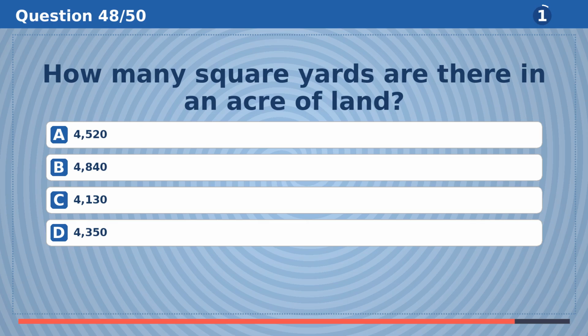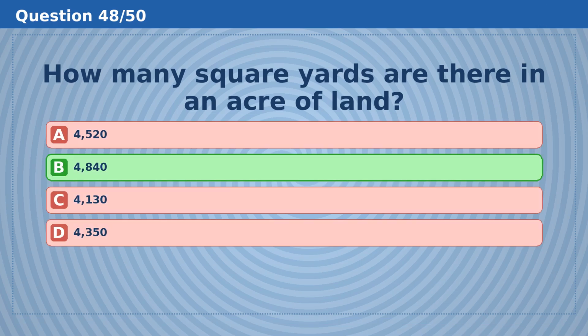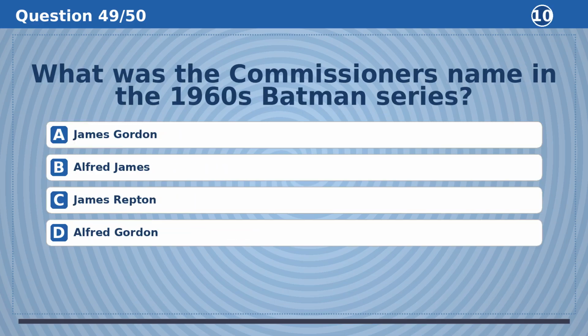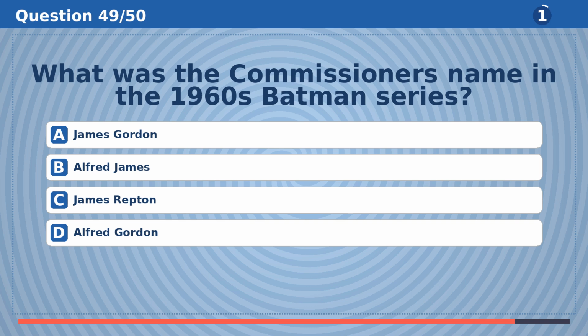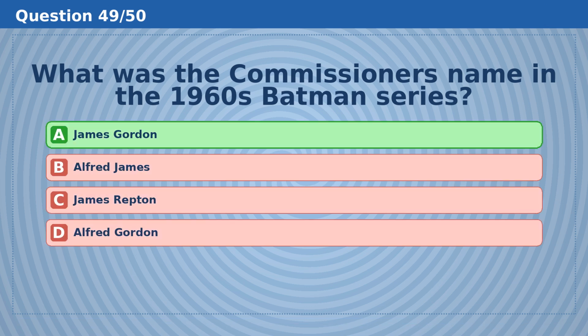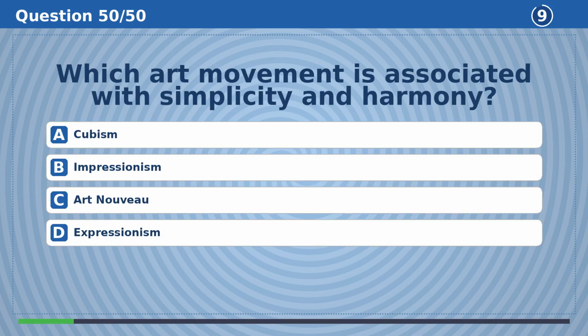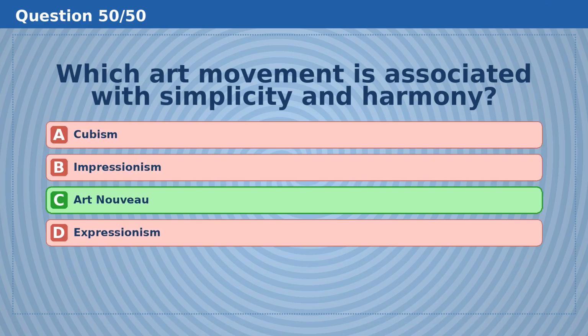How many square yards are there in an acre of land? The answer is B, 4,840. What was the commissioner's name in the 1960s Batman series? The answer is A, James Gordon. Which art movement is associated with simplicity and harmony?